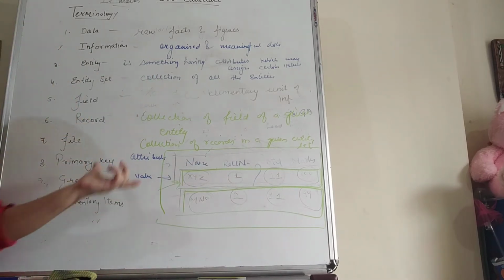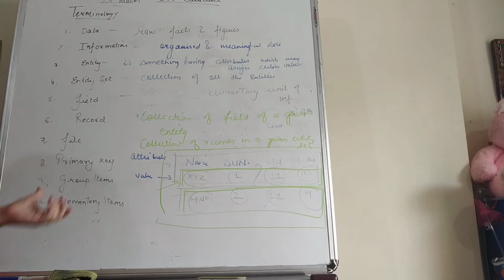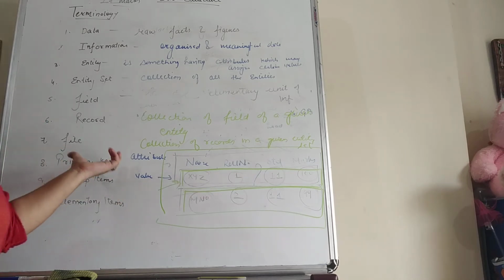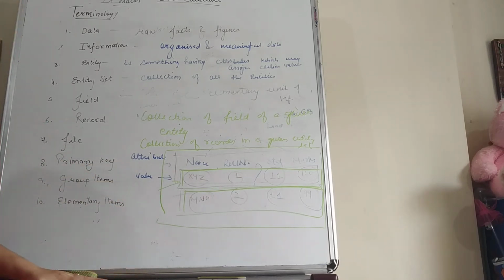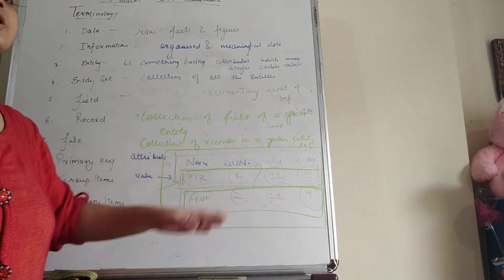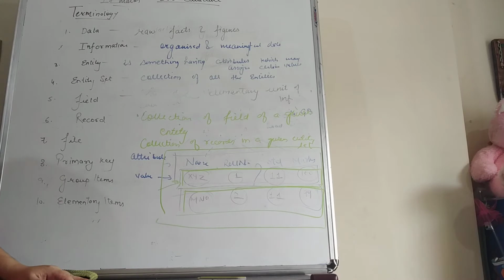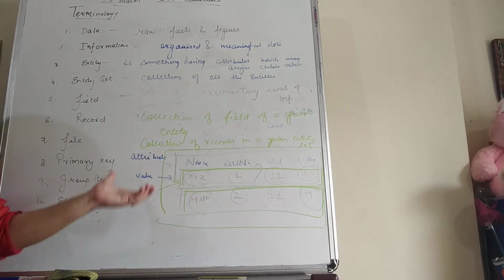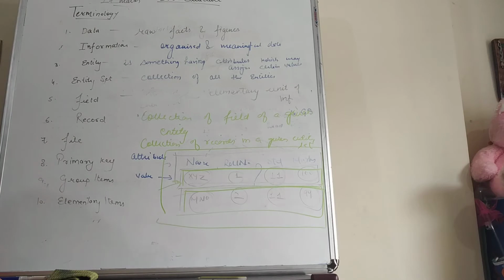So which field can we make a primary key? The primary key has to be one which can uniquely identify the record. Students, here the roll number, which is assigned by the school to each and every student in a particular standard, is different. So using the roll number we can uniquely identify the record of any entity.